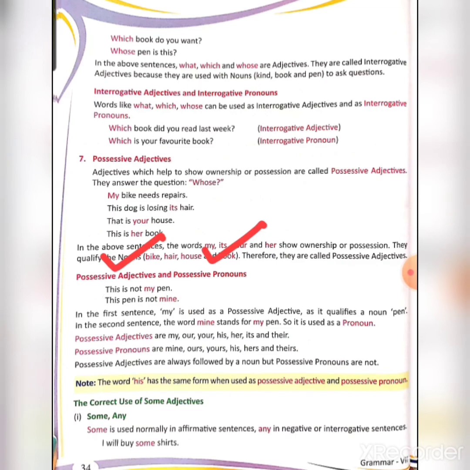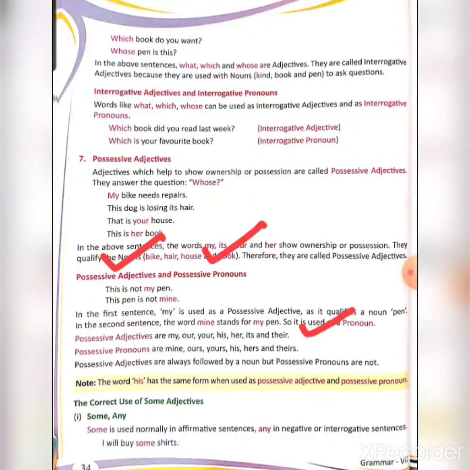One note is mentioned: the word his has the same form when used as a possessive adjective and possessive pronoun. Some examples are given. Possessive adjectives are my, our, your, his, her, its and their.